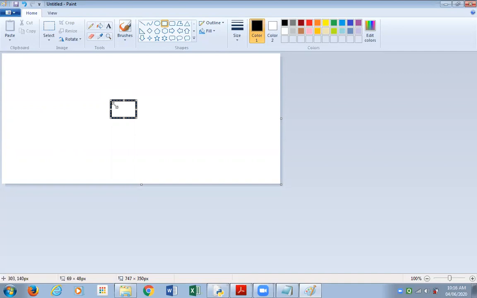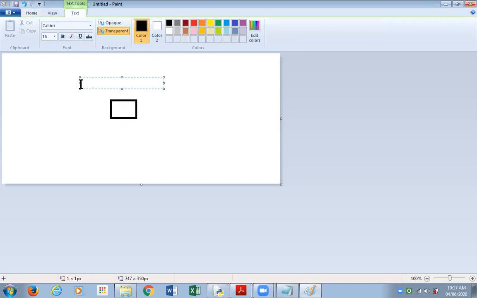So, within the computer's memory, imagine that there are thousands and lakhs of such boxes. This one particular box which I made over here represents a location within the computer's memory.